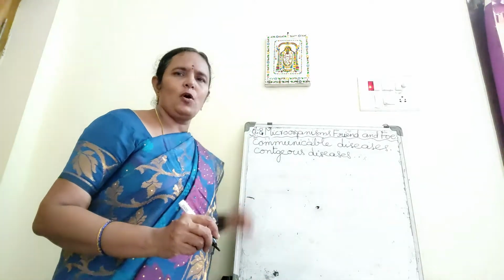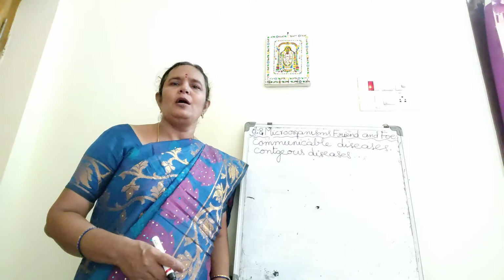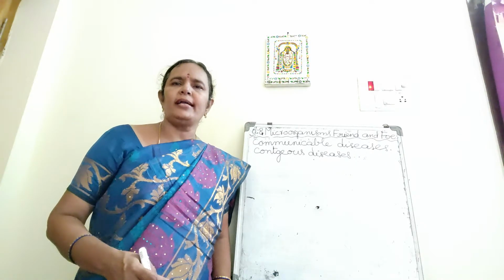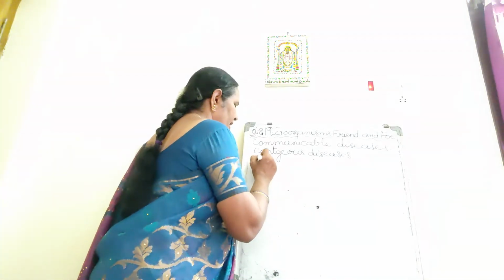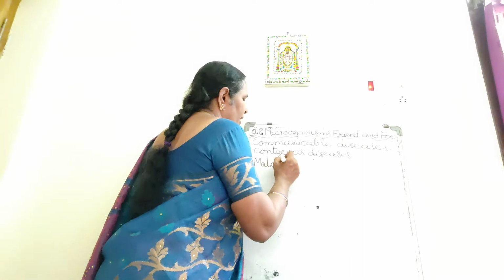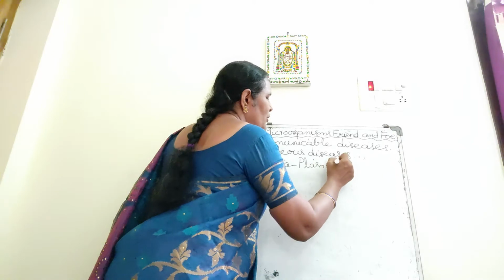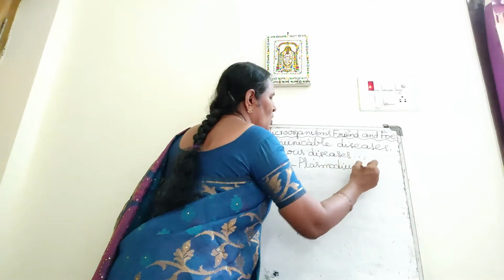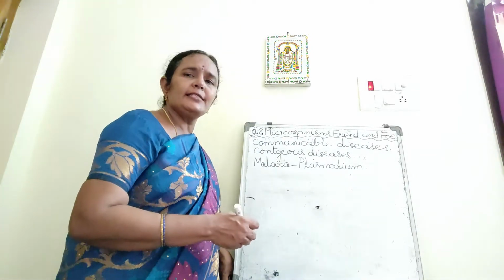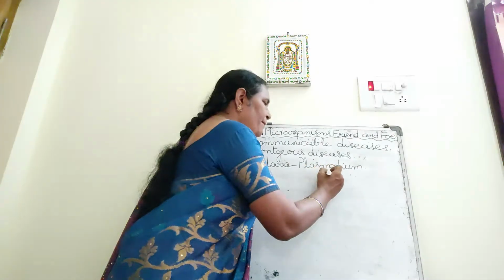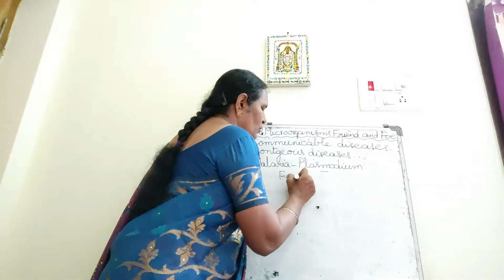They may spread through water or through air, through contaminated water, or sometimes houseflies and mosquitoes also act as carriers of these disease causing microorganisms. For example, malaria. Malaria is caused by a protozoan called Plasmodium. This Plasmodium is transmitted from an infected person to a healthy person by the female Anopheles mosquito.